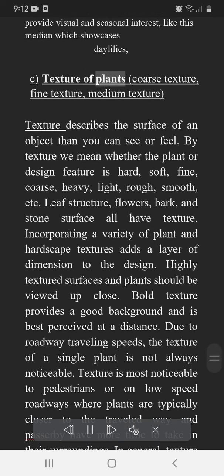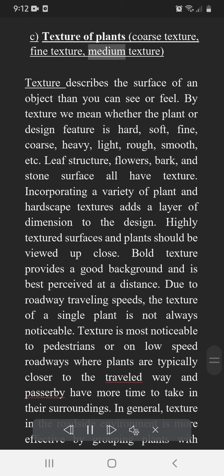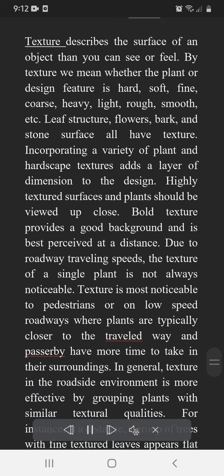C. Texture of plants: coarse texture, fine texture, medium texture. Texture describes the surface of an object that you can see or feel. By texture we mean whether the plant or design feature is hard, soft, fine, coarse, heavy, light, rough, smooth, etc. Leaf structure, flowers, bark, and stone surface all have texture. Incorporating a variety of plant and hardscape textures adds a layer of dimension to the design.